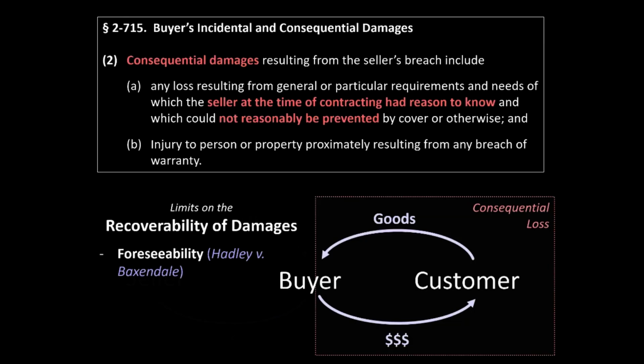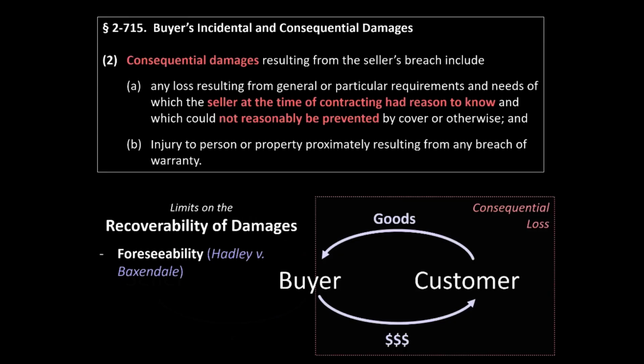The principle arising from that case is simply that the only losses that the non-breaching party, that is the buyer in this scenario, may recover as damages are those losses that were foreseeable at the time of contracting. So the buyer's losses must arise from circumstances that the seller had reason to know about at the time of contracting, losses that the seller could have foreseen.